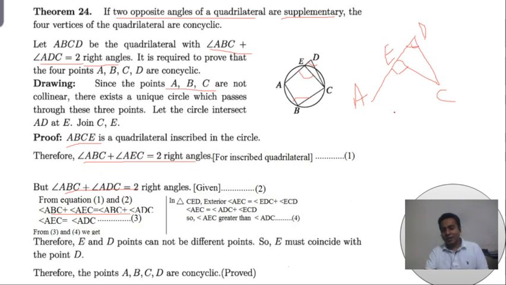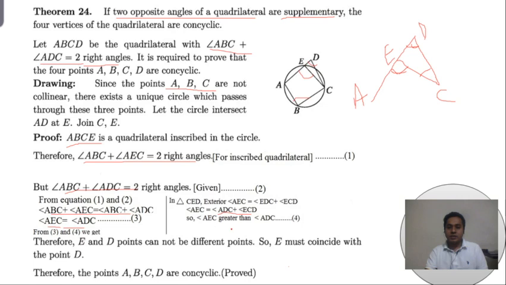But my dear student, according to the exterior angle of a triangle, it is not possible. Look, in triangle CED, angle AEC is an exterior angle, so it is the sum of the two interior opposite angles. This is our property of a triangle.